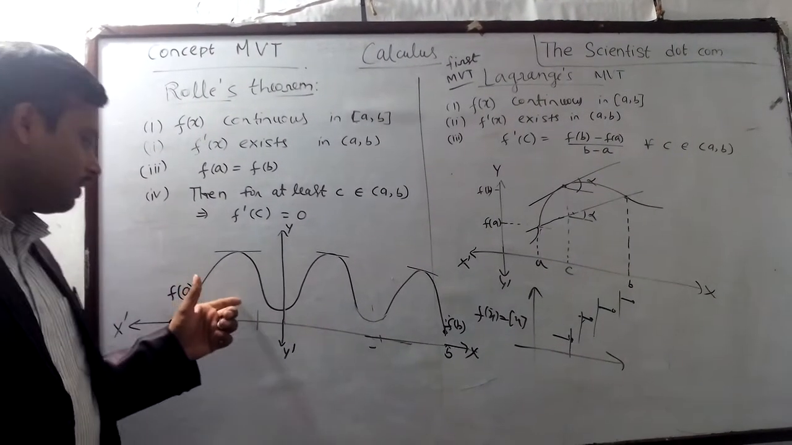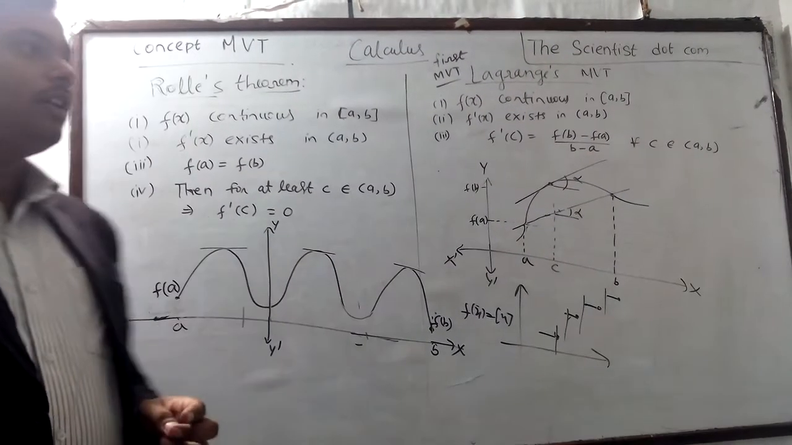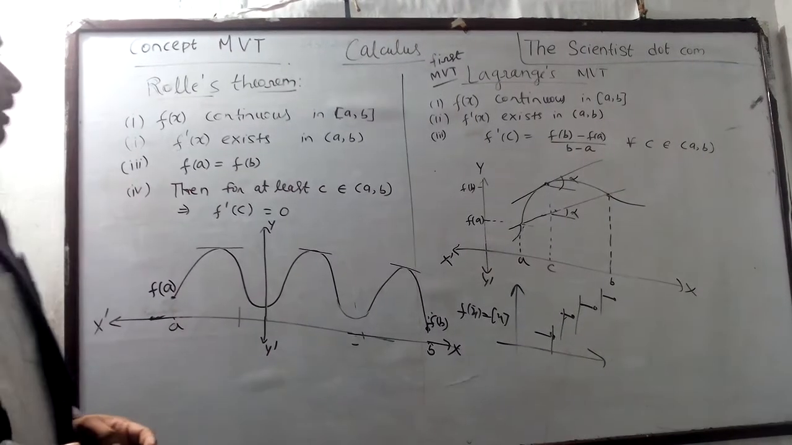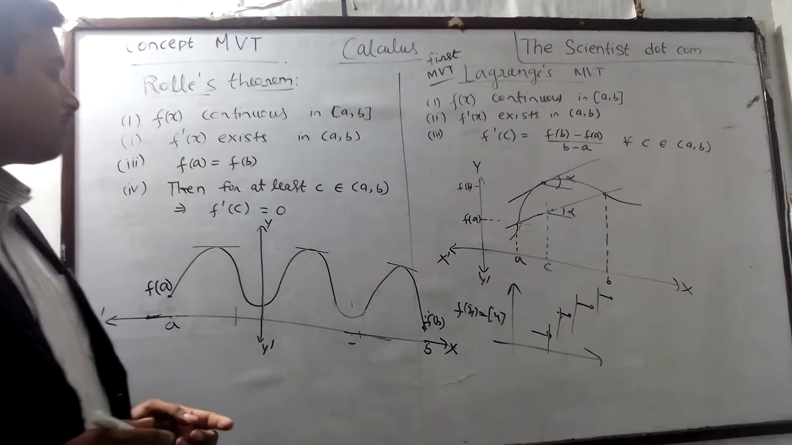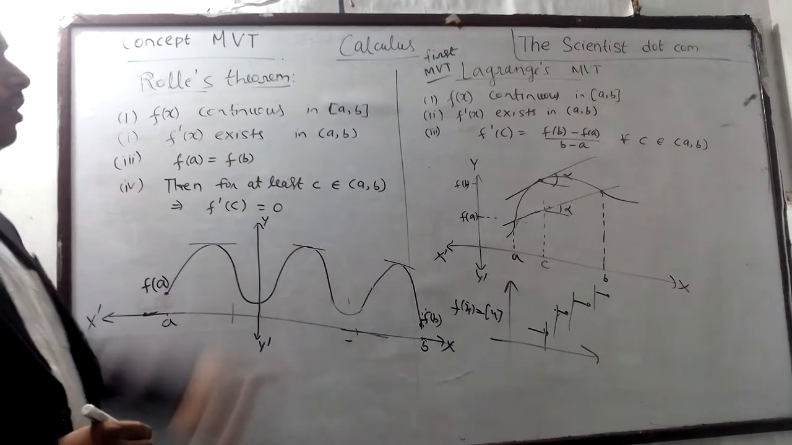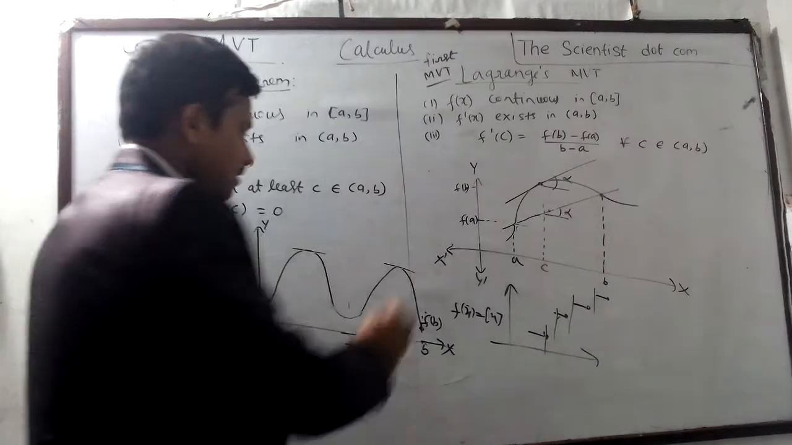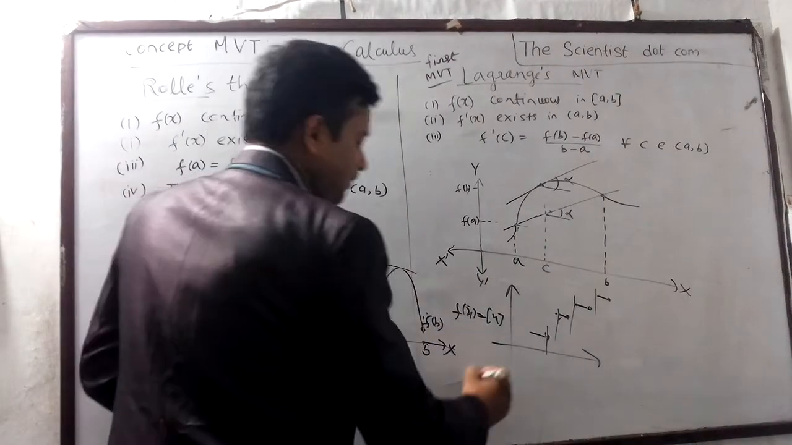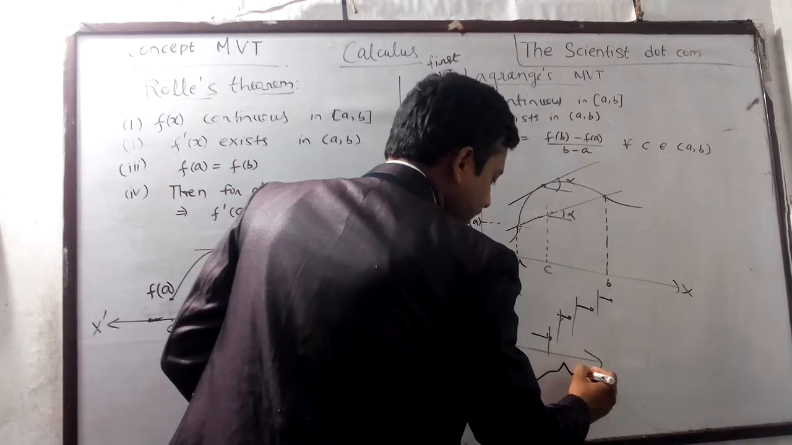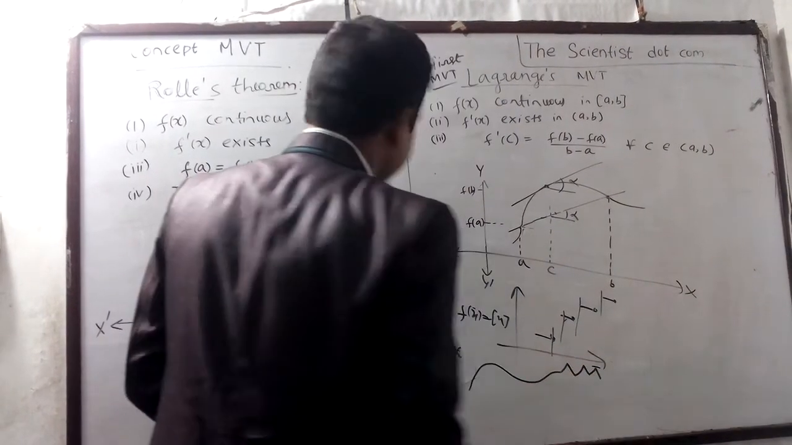And take functions like f(x) equal to sin x, cos x, or trigonometric functions, polynomial functions, quadratic equations. All are continuous functions. This shows that there are no breaks in the graph. Similarly, f'(x) exists, or derivable, means that it has no sharp end. Sharp end means if I am drawing a function and I get a pointed edge, this is called a sharp end, where I cannot draw a tangent.